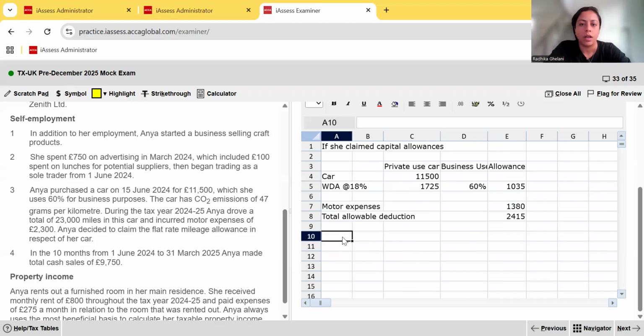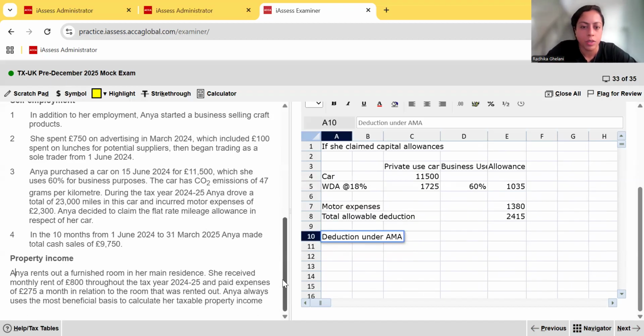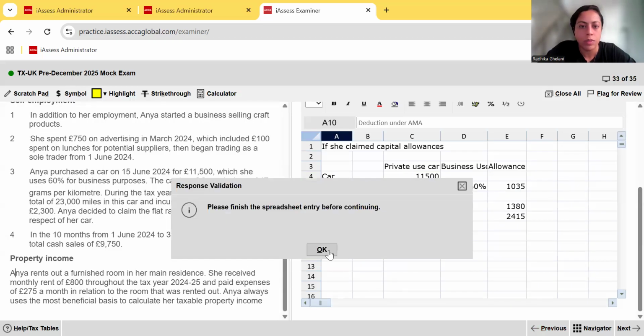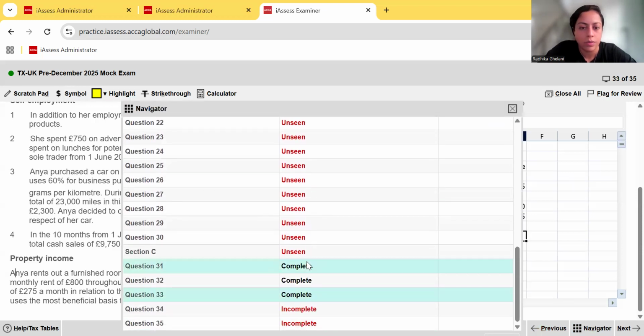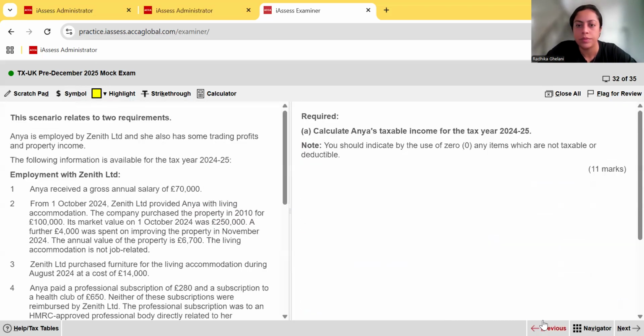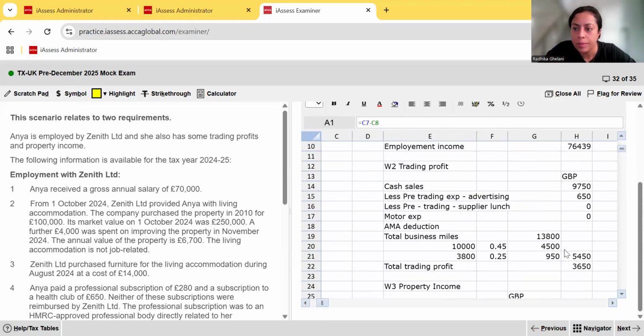But deduction under approved mileage allowance, let's go back. How much did we deduct? Okay, they're saying we need to complete the spreadsheet. So they're wanting me to scroll down, okay? So I go previous question. Please finish the spreadsheet entry. Okay, let's use this navigator. 33, no, it's not going to work, hold on. Under the approved mileage allowance, we had claimed a deduction of how much? 5,450, isn't it? So let's go back.